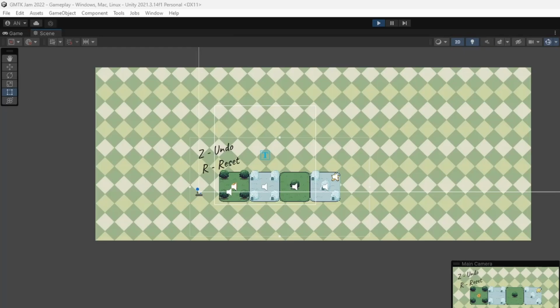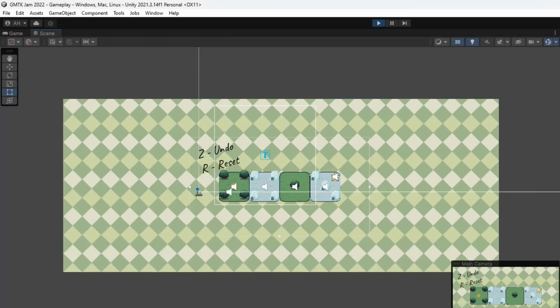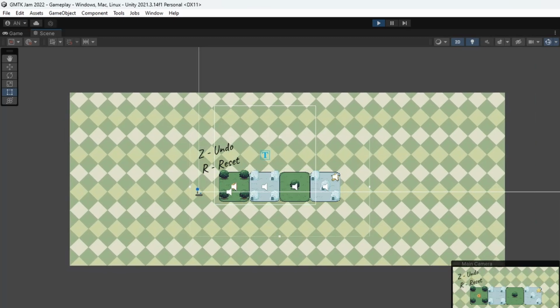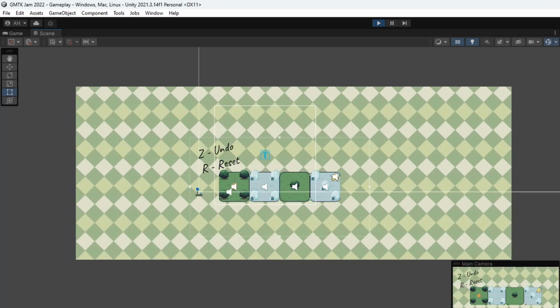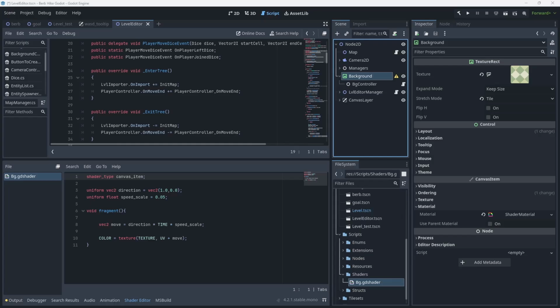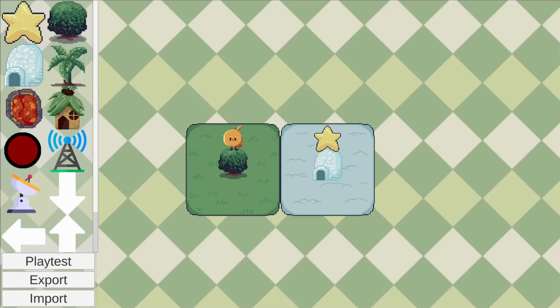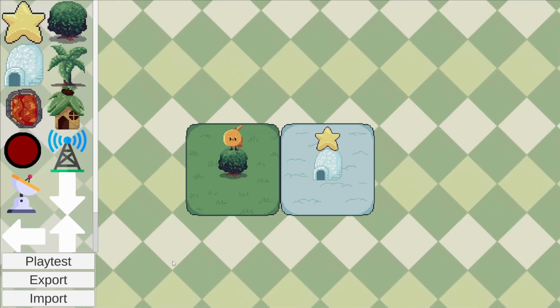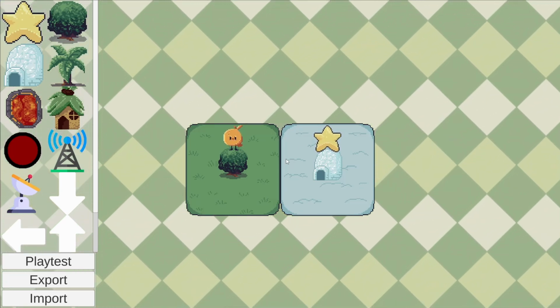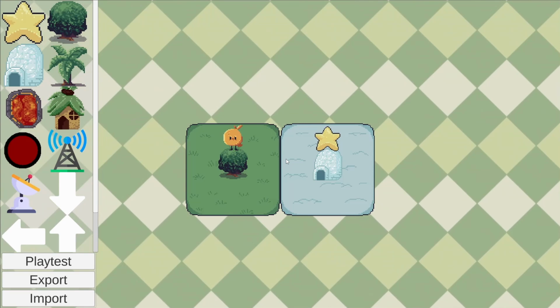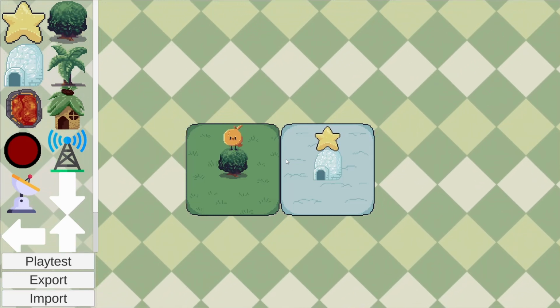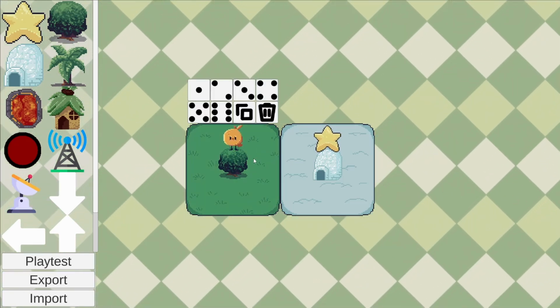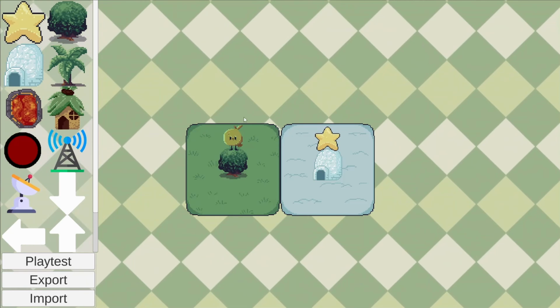Next thing I did was add the backgrounds. In Unity I have a sprite renderer that's tiled. In Godot I couldn't quite figure out how to do that. I ended up using a shader instead. Moving on from that, let's talk about the level editor. In order to get that working, there are a few things I need to do, like figure out what object is under my cursor or do selection boxes.